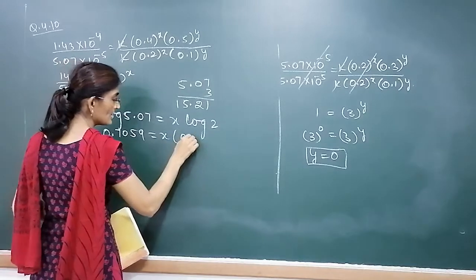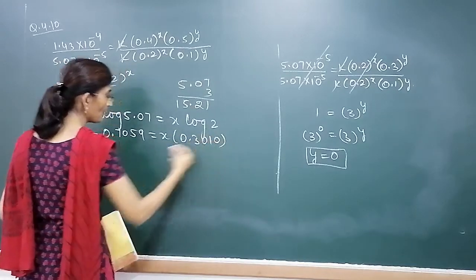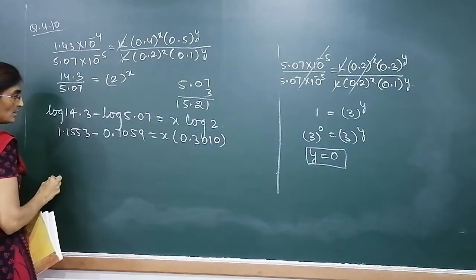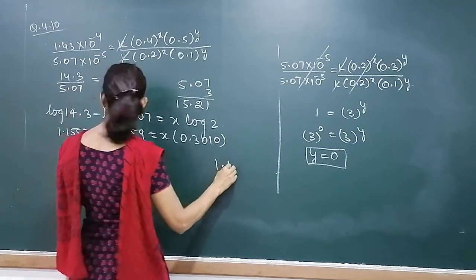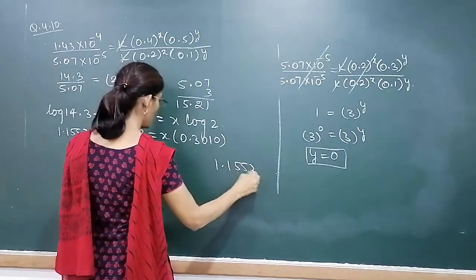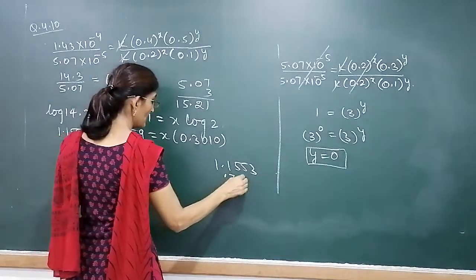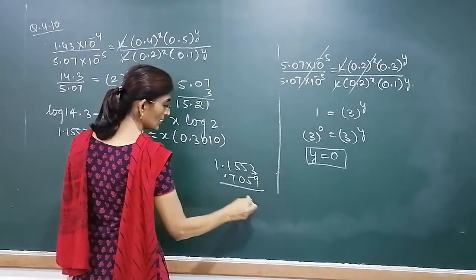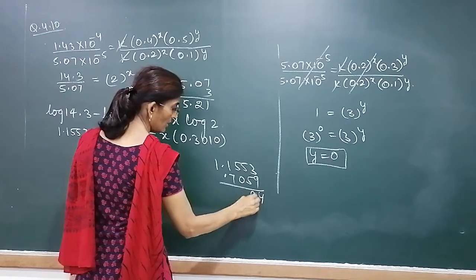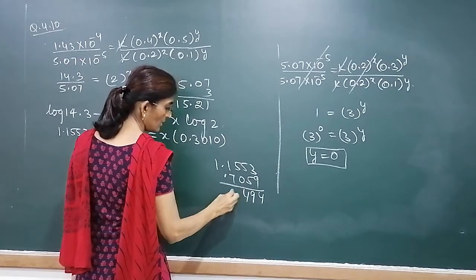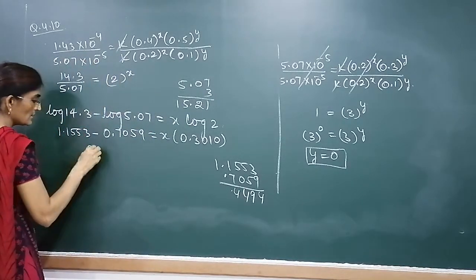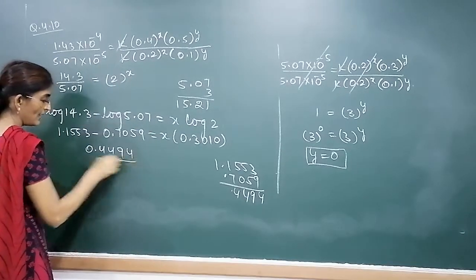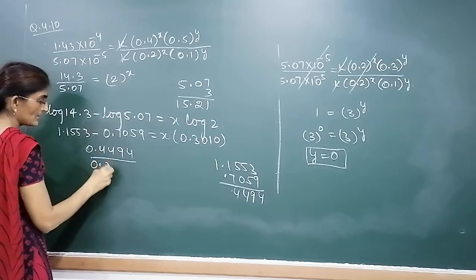Log 2 is 0.3010. Minus. 1.1553 minus 0.7059, we get 0.4494. 0.4494 divided by this 0.3010.